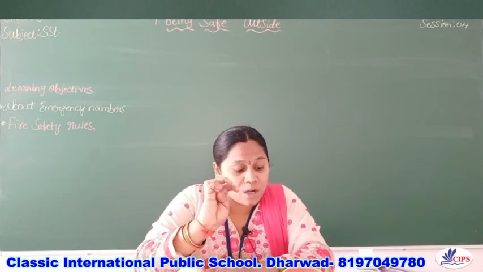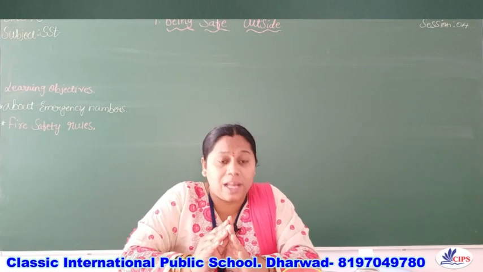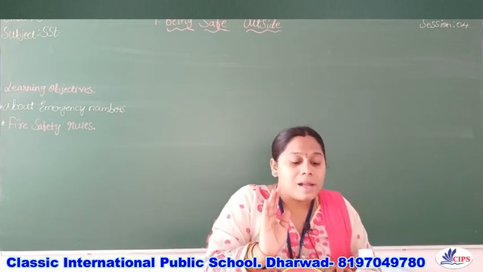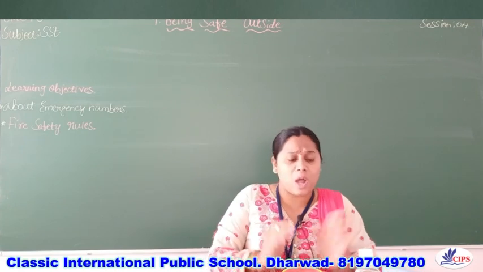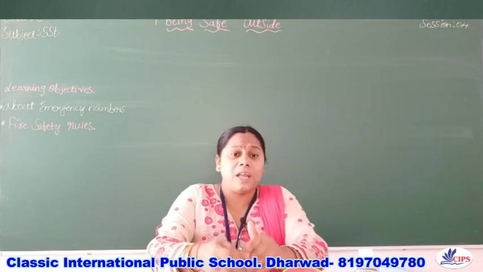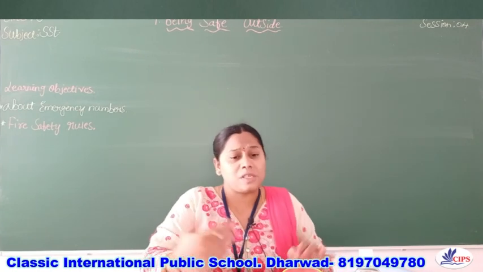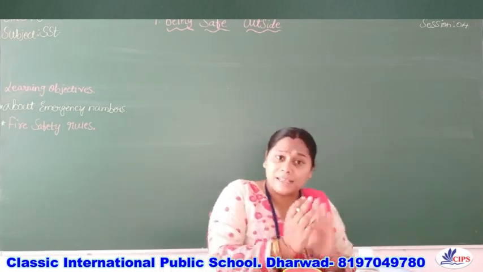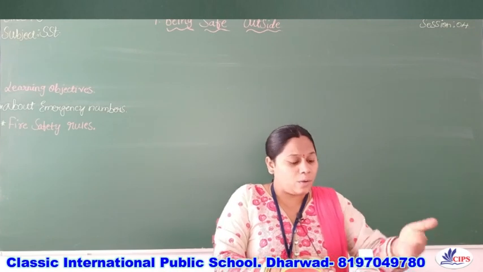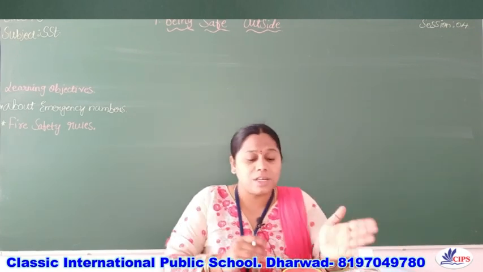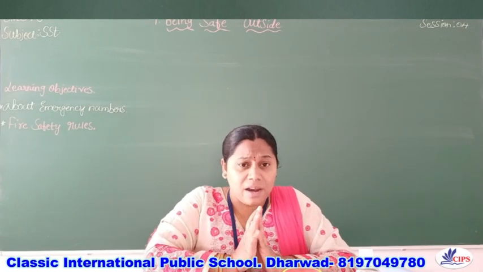A fire extinguisher is a must-have piece of equipment to put out a fire. Children, these are the points we have to follow for fire safety rules. We can avoid fire accidents. Suppose a fire accident does happen, what do we have to do? We have to follow these measures. So children, I hope you all understand.